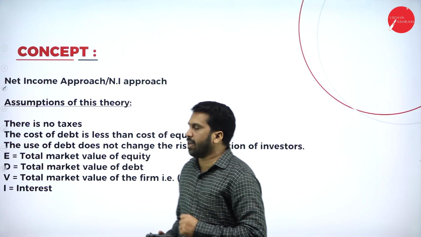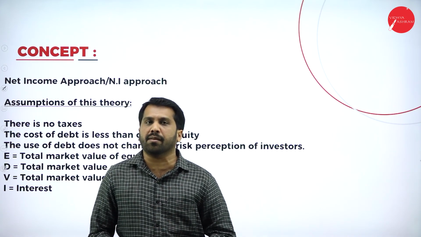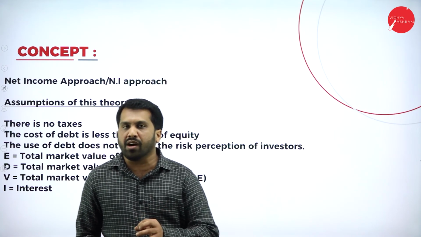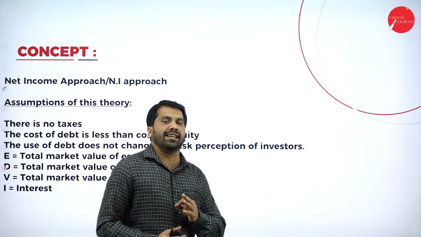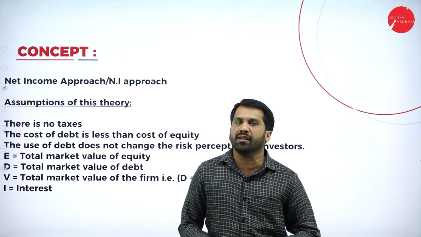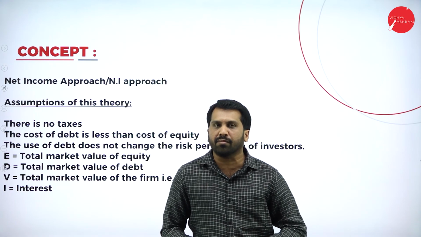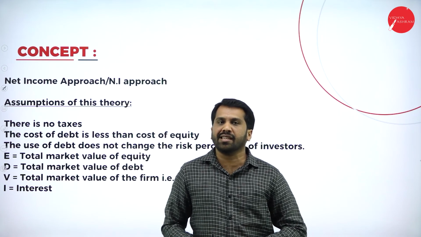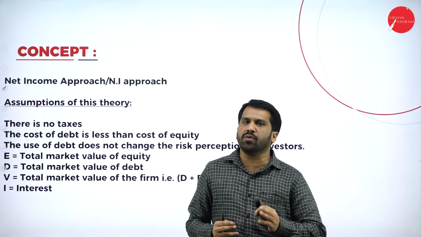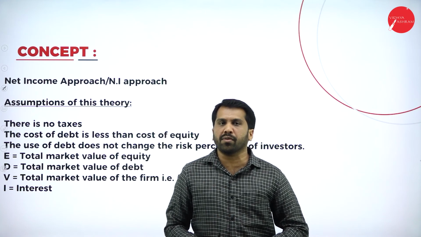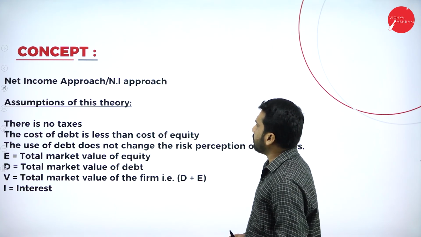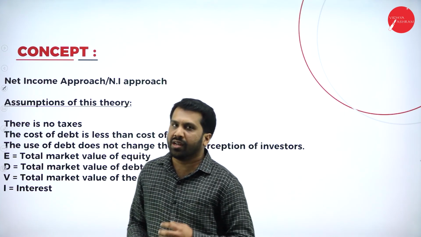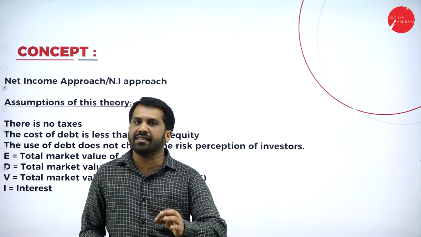This net income and NOI, net operating income, both we may get for theory, your 10-mark theory. You are supposed to explain what is net income approach and what is net operating income approach. Now, along with theory, you will get problem also. We will work out one problem on net income approach. Before that, what are the assumptions we have under net income approach? Assume that there is no tax in net income approach.